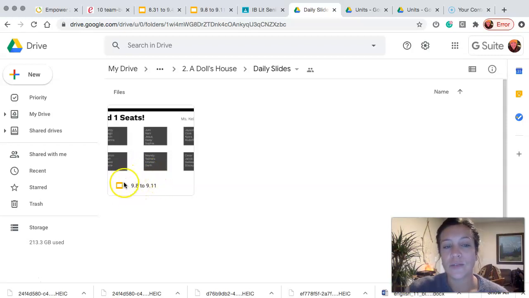So essentially, we didn't have school on Monday, but this would have said maybe 9/7 to 9/11 because tomorrow is the 10th, Friday is the 11th. So essentially, I see you twice a week. There will always be two dates attached to the slide so that you know which week you are currently on.